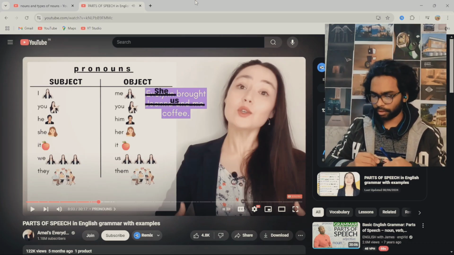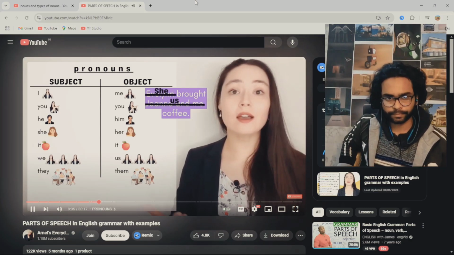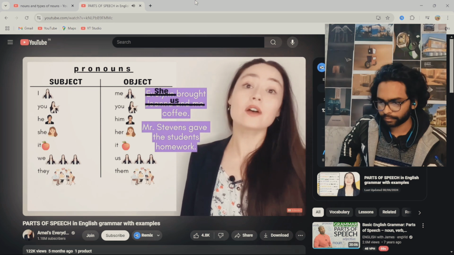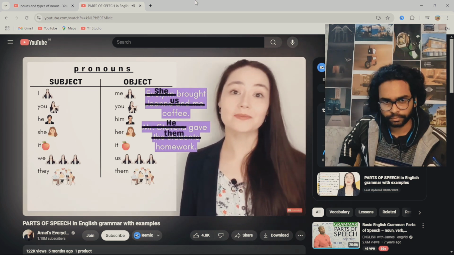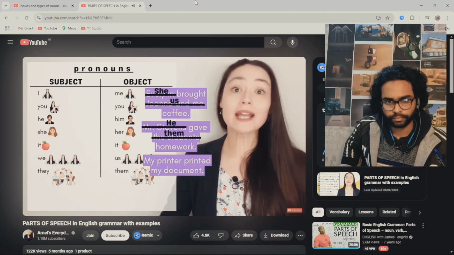Nice example. Let me note it down. You can see pronouns replace nouns. Mr. Stevens gave the students homework. He gave them homework. My printer printed my document.